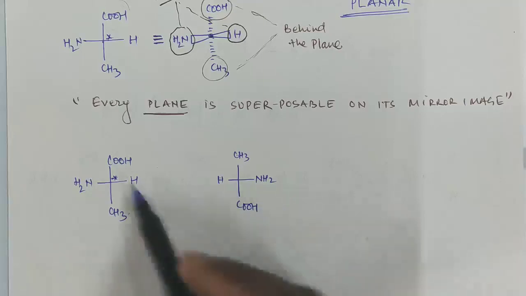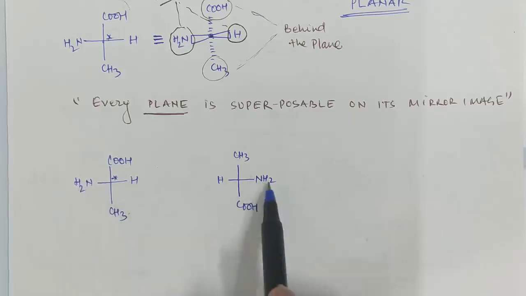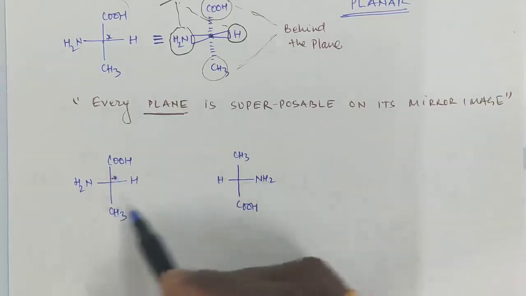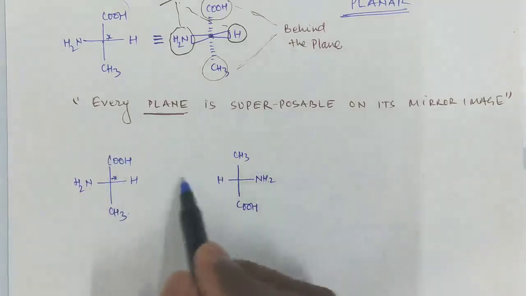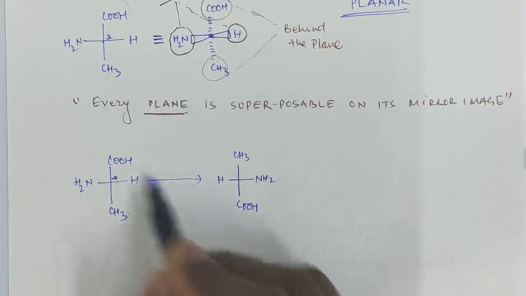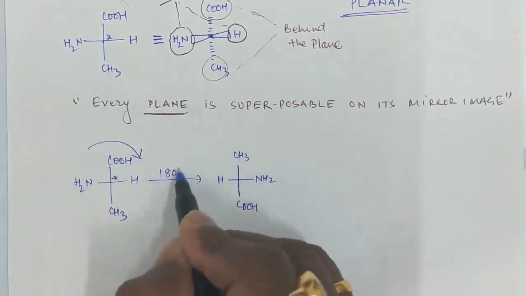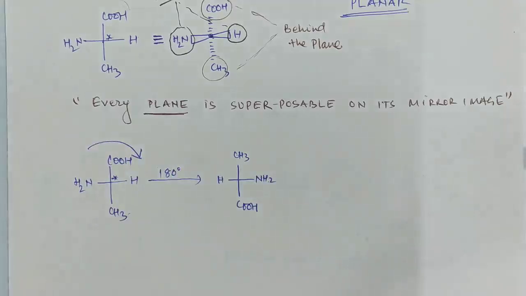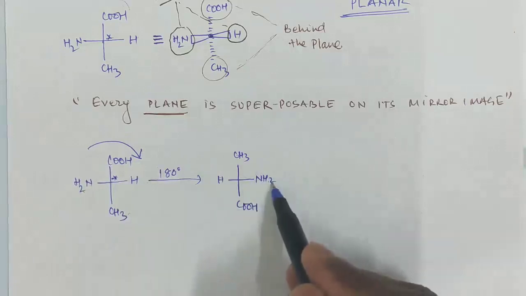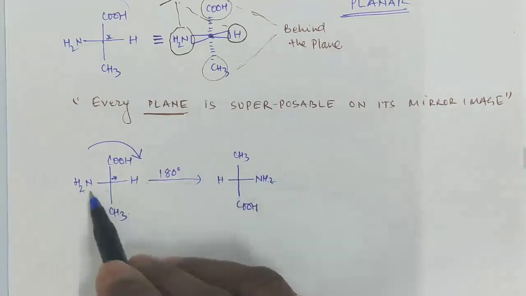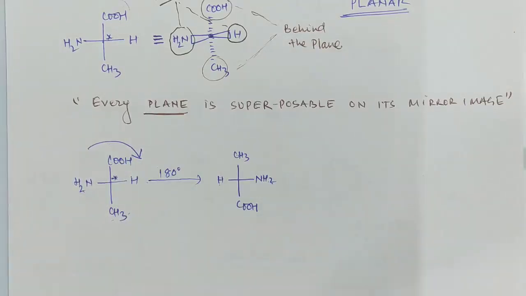Compare these two structures: NH2 is here, NH2 is here. If we rotate this molecule by 180 degrees clockwise, NH2 will come here, H stays, CH3 will come here, and COOH will come down.